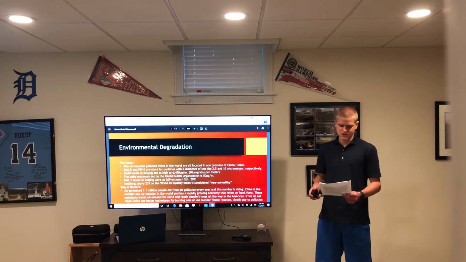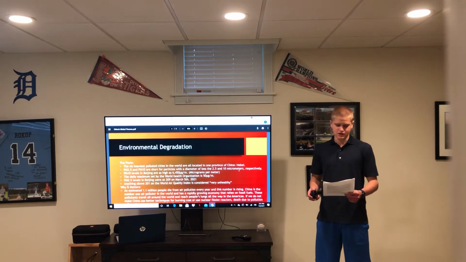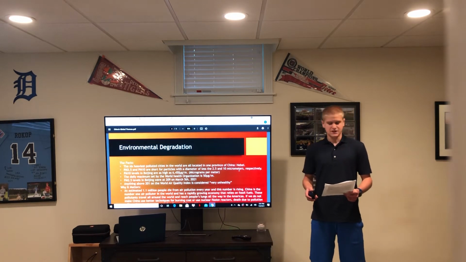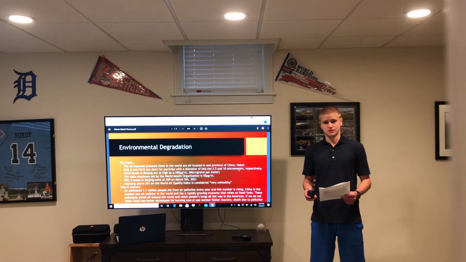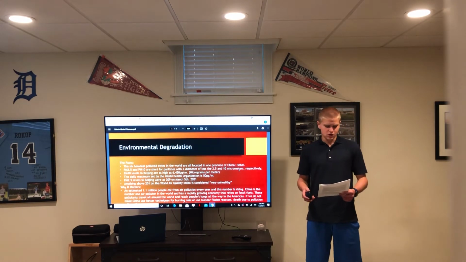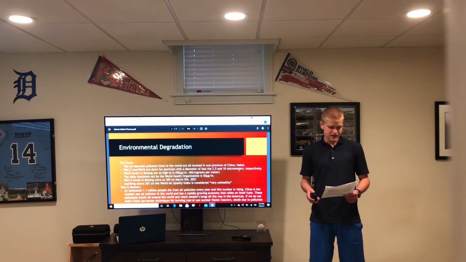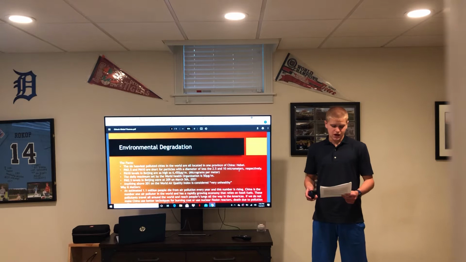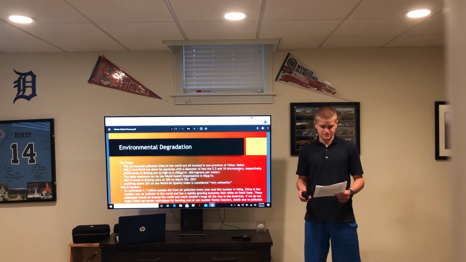PM 10 levels in Beijing are as high as 6,450 micrograms per meter. The daily maximum set by the World Health Organization is 50 micrograms per meter. PM 2.5 levels in Beijing were at 209 on March 5th, 2021. Anything above 201 on the World Air Quality Index is considered very unhealthy.